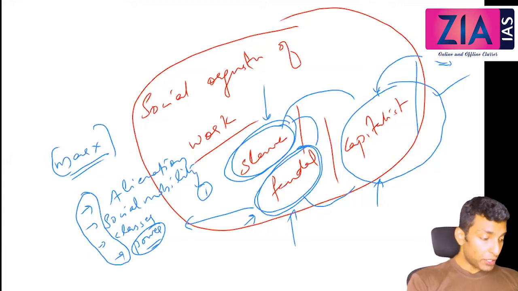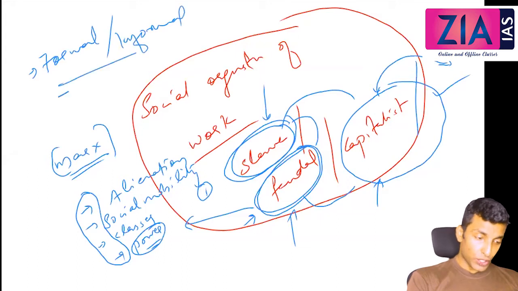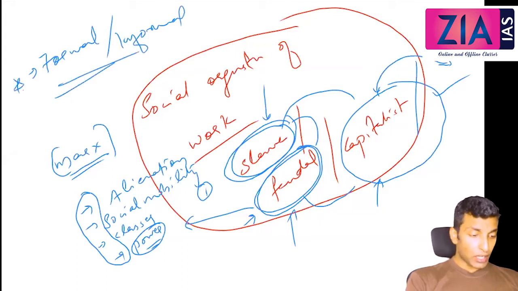Apart from this, the second topic is formal and informal organization of work. This is also a short note which can be asked. Formal organization of work is what you see mostly in modern society, because of rational organization of production.